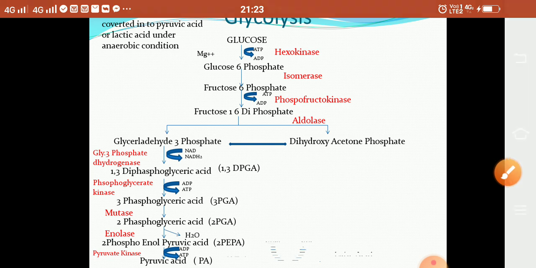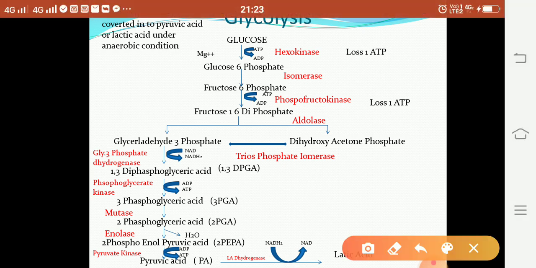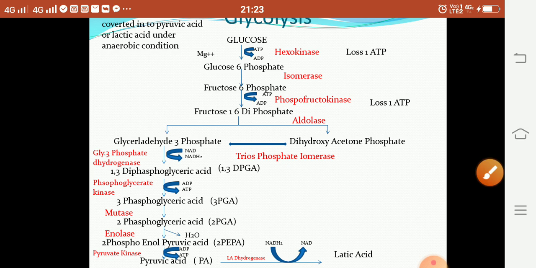Lastly, sometimes the pyruvic acid molecule is hydrogenated into lactic acid by the enzyme lactic acid dehydrogenase. These are the overall steps involved in glycolysis. In short, glucose is converted through various steps into pyruvic acid and lactic acid.